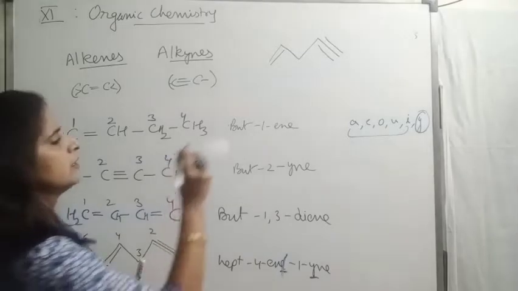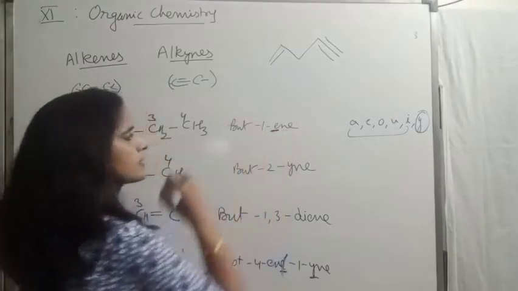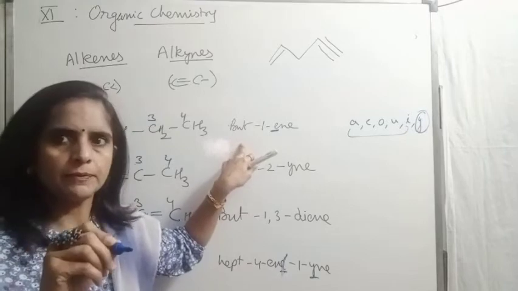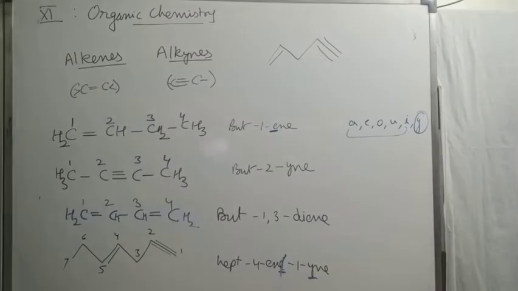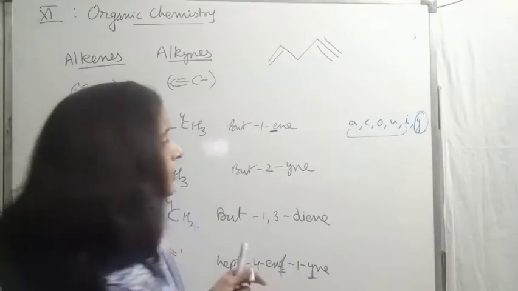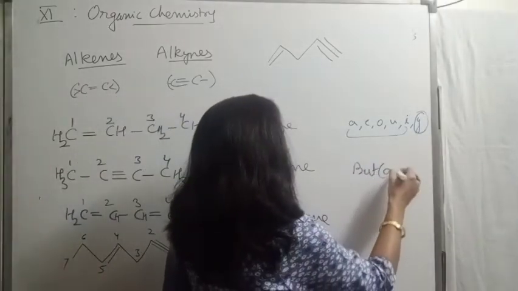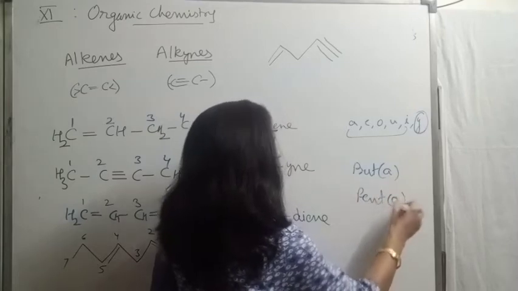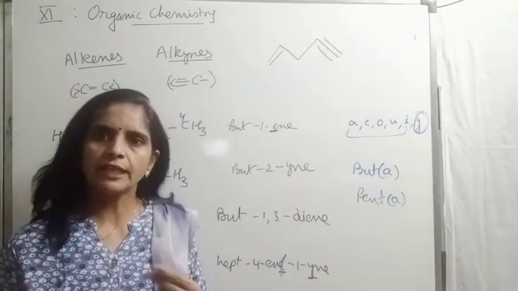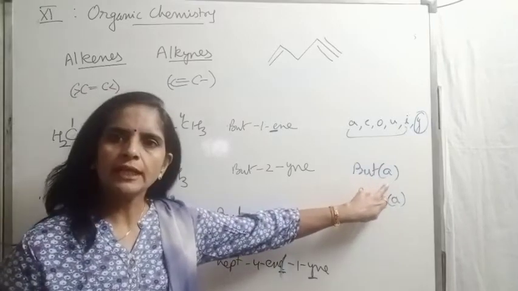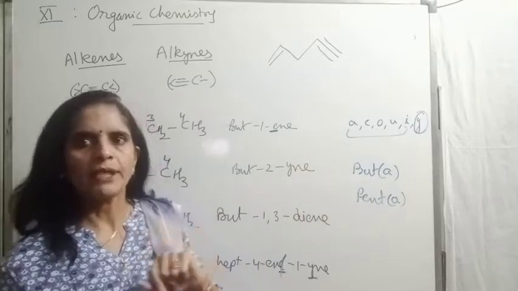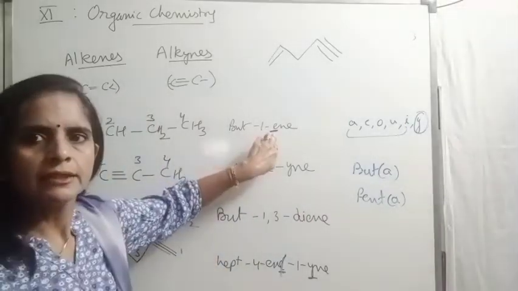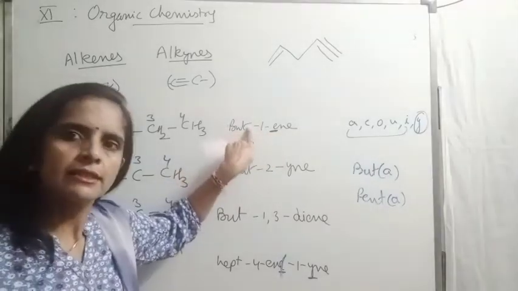Now, we will just check the difference between this first and third example. In the first example, the suffix begins with a vowel, that is E. That's why the A of buta is dropped. We are not using A of buta. Remember, beta? While discussing the word root, we used A in brackets like buta, penta, and I told you that I will tell you when we are supposed to use A and when we don't have to use A. So here that rule is applicable, like it starts with E, so we cannot use A, that A is dropped.